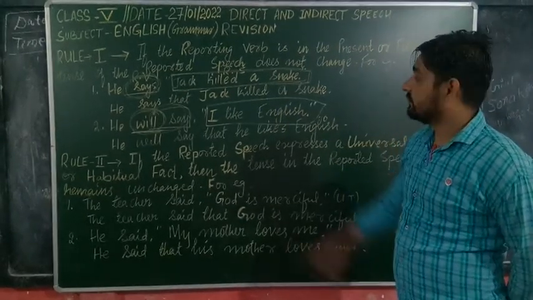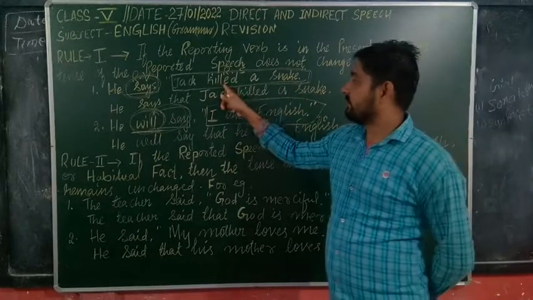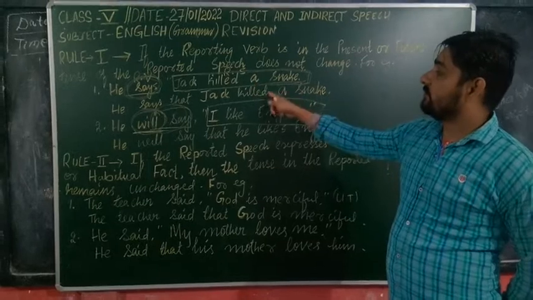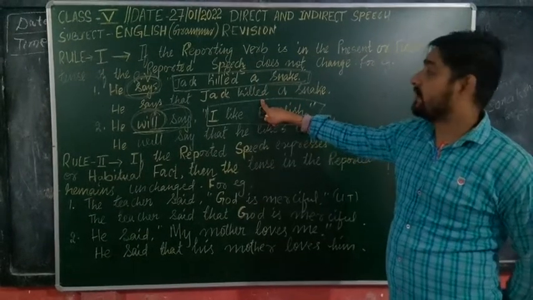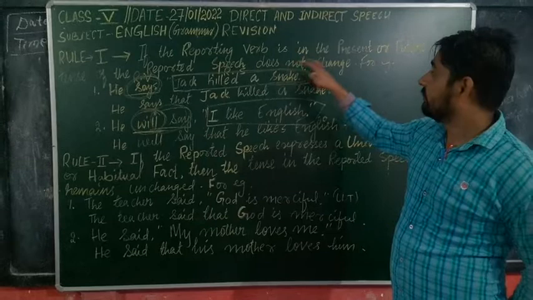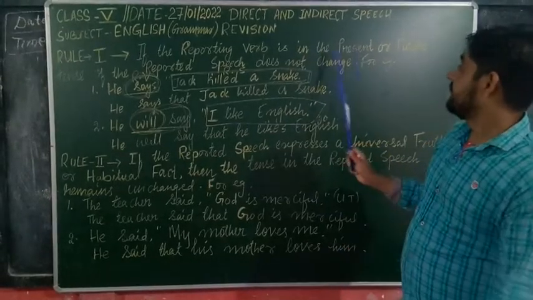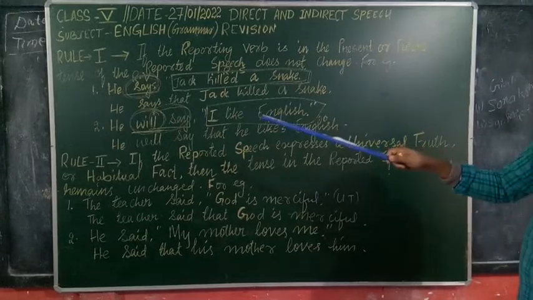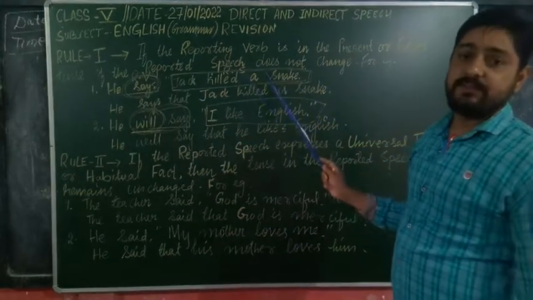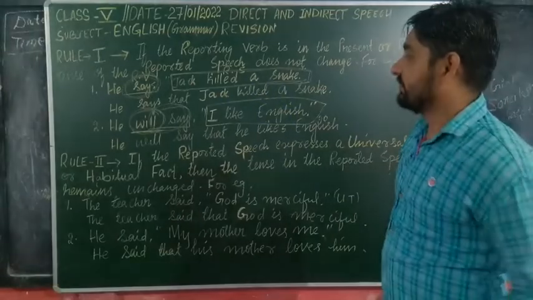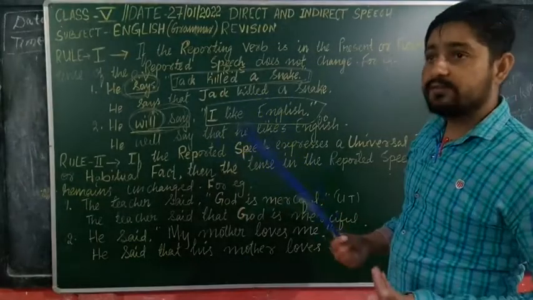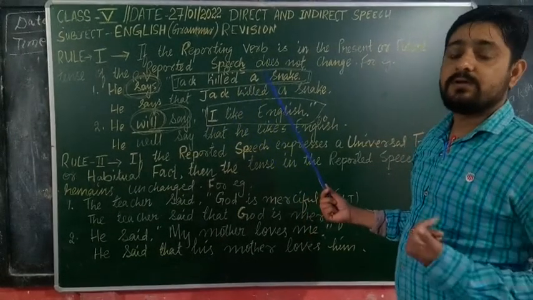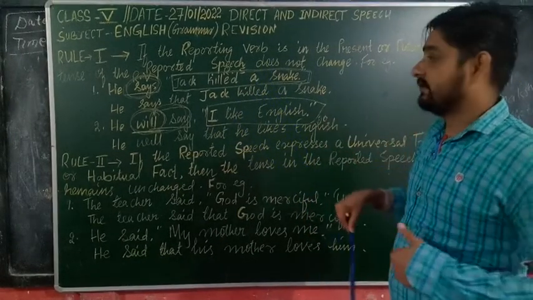Here you see no change is there. What is written in direct speech, in indirect speech also the same we have to write, because the rule says if the reporting verb is in present or future tense, then the tense in the reported speech remains the same.